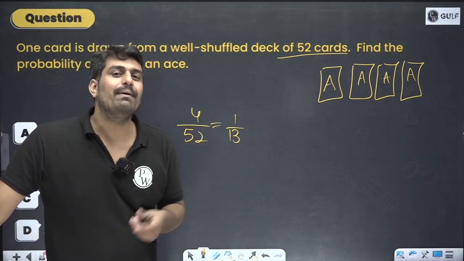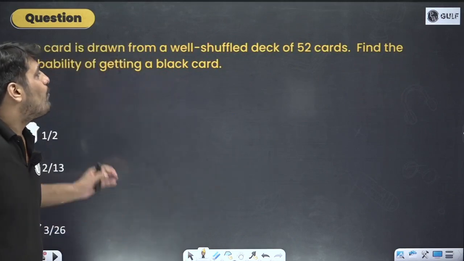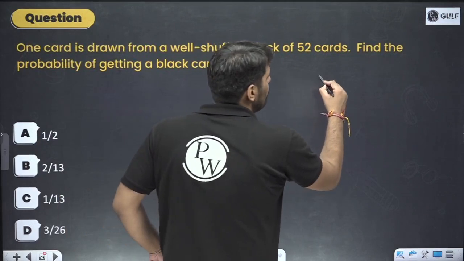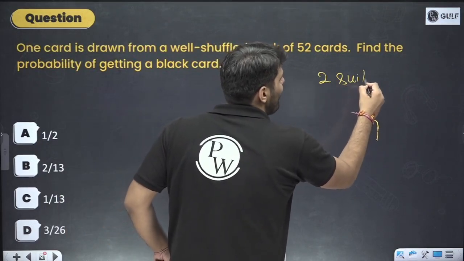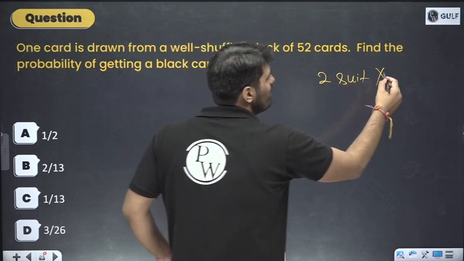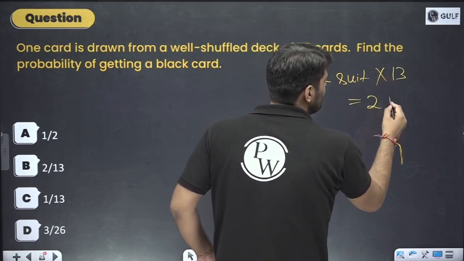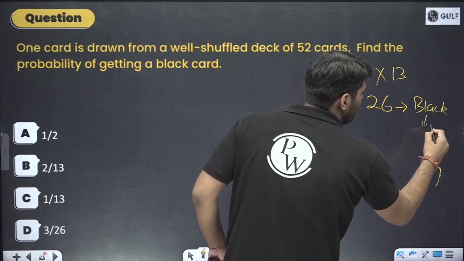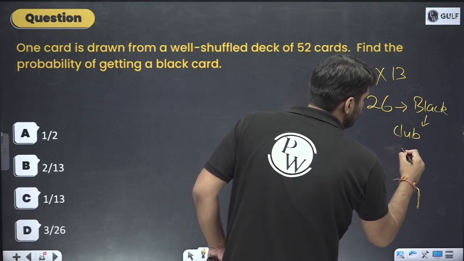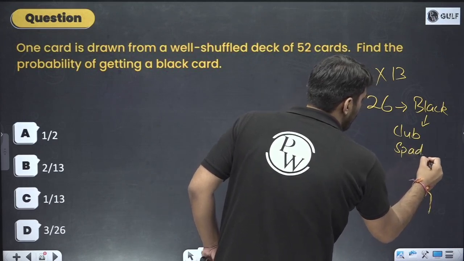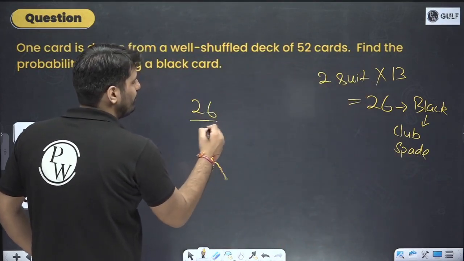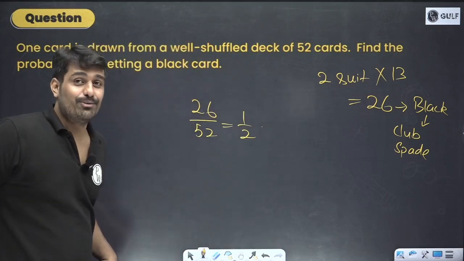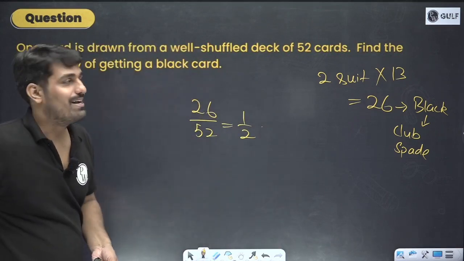So these are the basic problems related to the cards. Let's take one more. Getting a black card. In total 52, we are having 2 suits of black color. So basically how many in one suit? 13. Total 26 of one color, and we are talking about black. We are talking about club and spade. 26 out of 52. That means 1 by 2. That is how things need to be understood. Alright, 1 by 2 is our final answer.